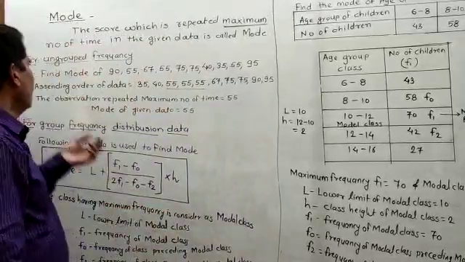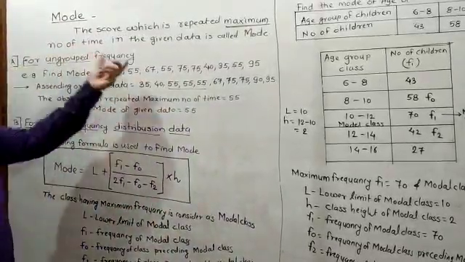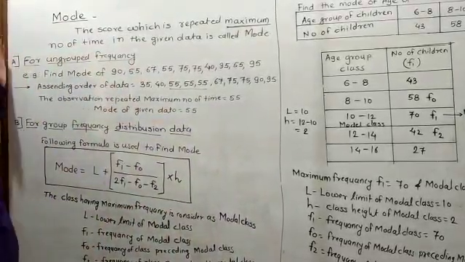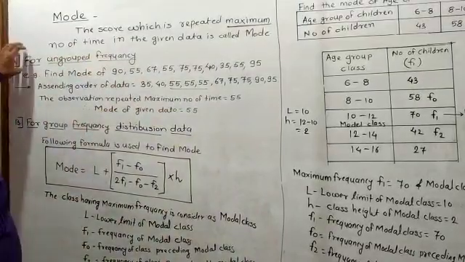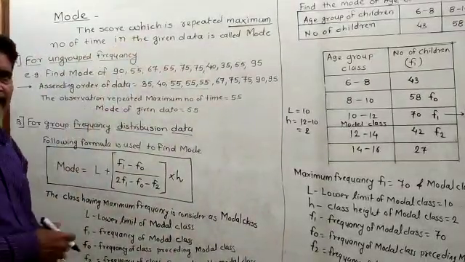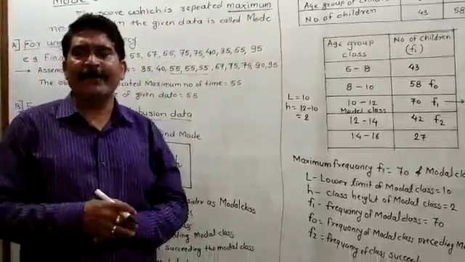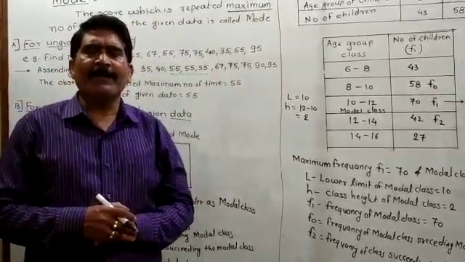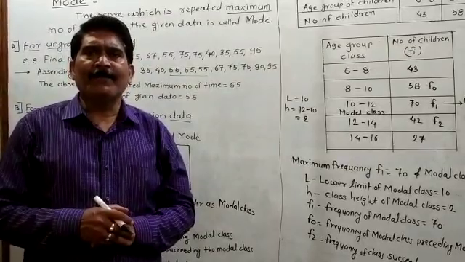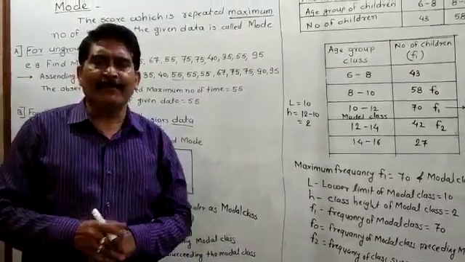For example, this mode is divided into two parts. One is for ungrouped frequency, how you have to find out the mode, and the other is for group frequency distribution, how you have to find out the mode. First of all, I will explain for the ungrouped frequency distribution how you have to find out the mode.